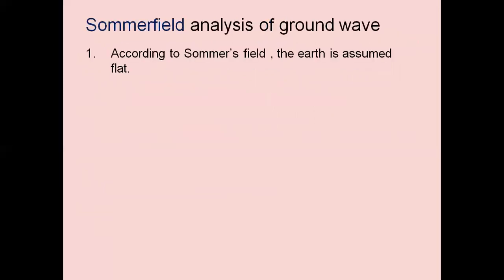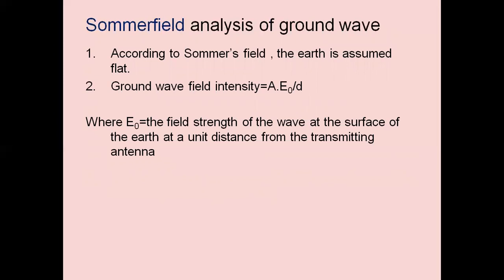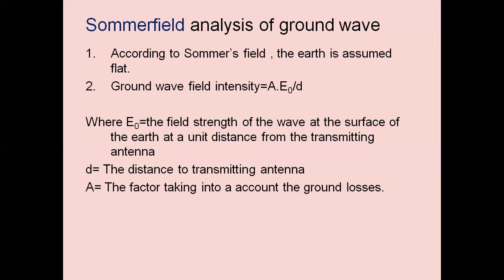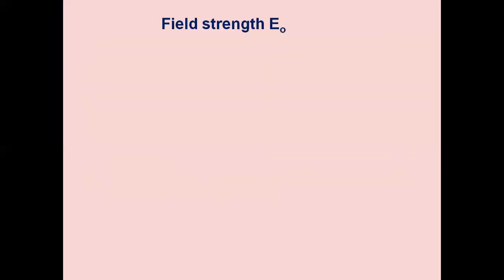And we have the Sommerfeld analysis for the ground wave propagation. According to Sommerfeld analysis, the Earth is assumed to be flat. Ground wave field intensity is equal to A into E naught by D. E naught is nothing but the field strength of the wave at the surface of the earth at unit distance from the transmitting antenna. D is the distance from the transmitting antenna, the distance of coverage. A is the factor that takes into account the ground losses.